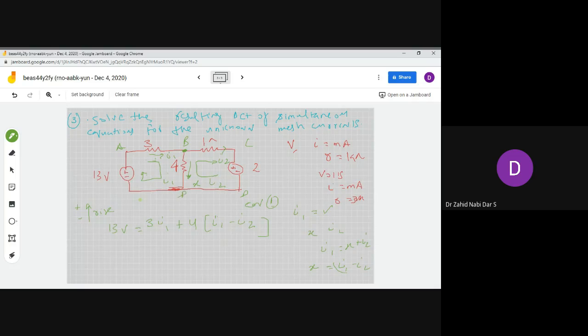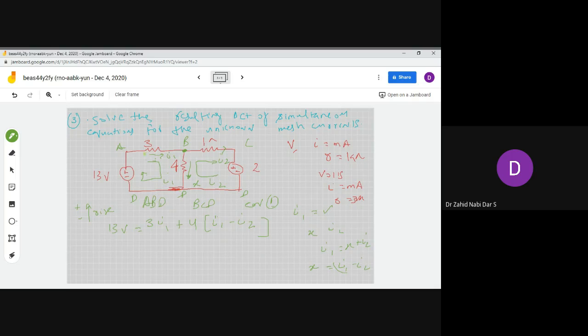This is D point. So we have A, B, D. One mesh is our ABD, another mesh is our BCD. So we have selected two meshes over there. But if you closely monitor here, how many loops are there? There are only two meshes, but as far as the loop is concerned, how many loops are there?